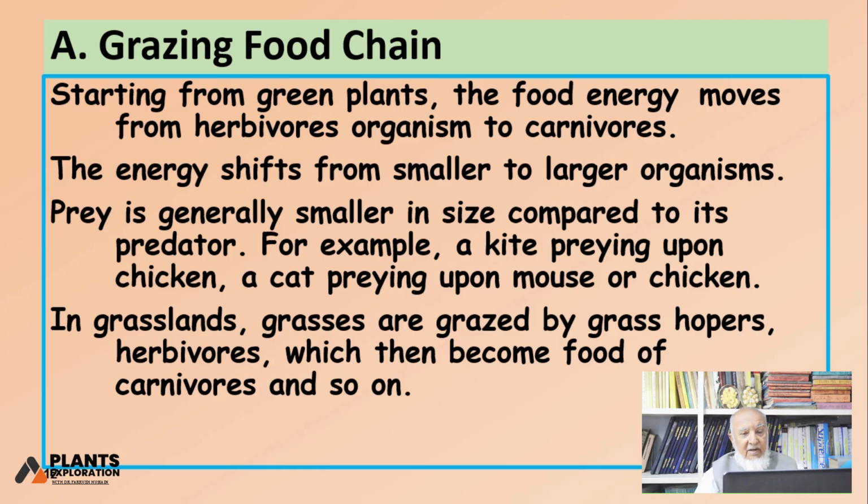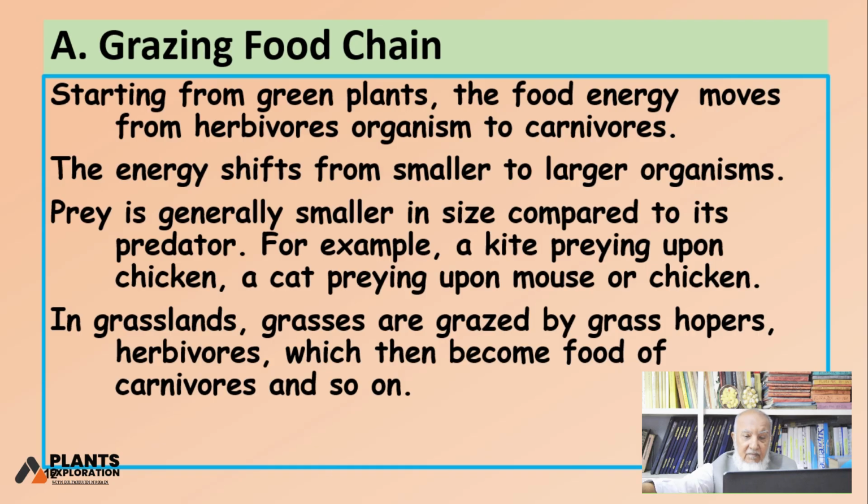For example, a kite preying upon the chicken, a cat preying upon the mouse or chicken, a chicken being preyed upon by hawk, by cat. In grassland, grasses are grazed by grasshoppers, which are herbivores,